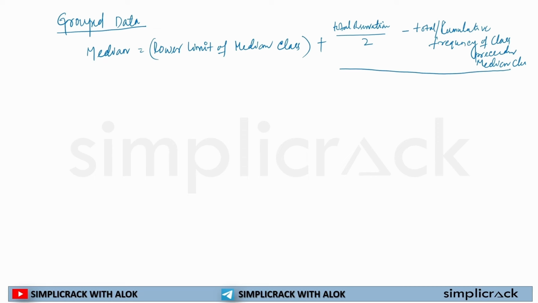I will put it into an easier format, you will understand it. Just let me write down the formula first. Divided by frequency of median class, this whole thing then will be multiplied by the class size. Okay, now I will explain each and everything.